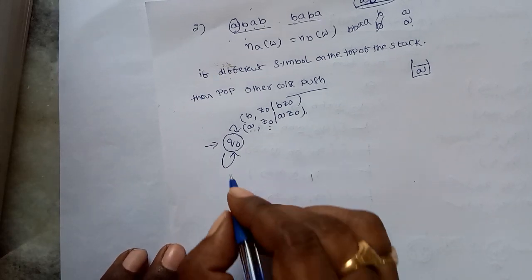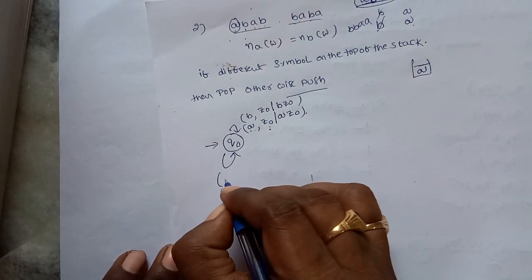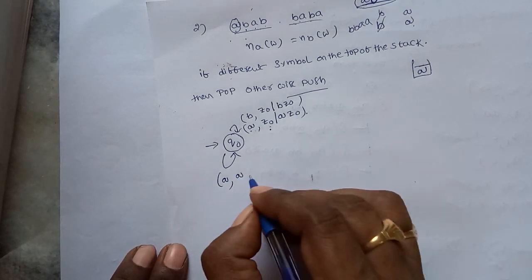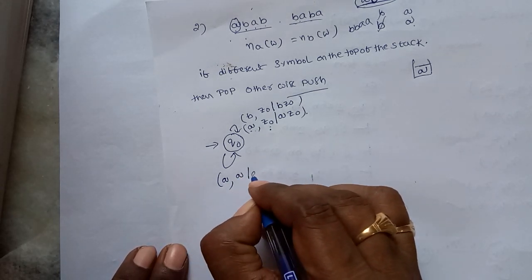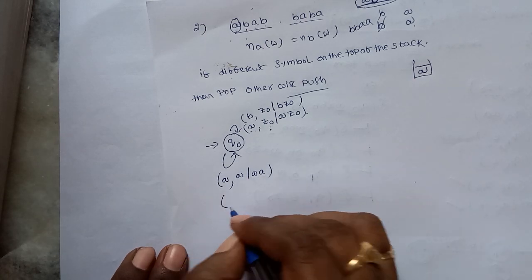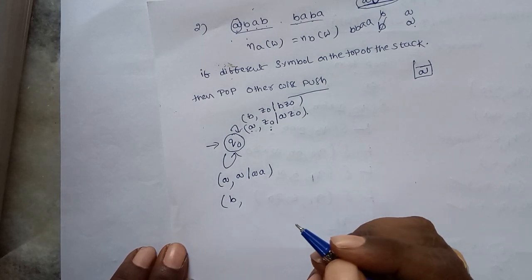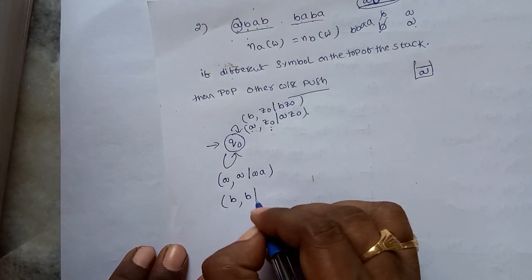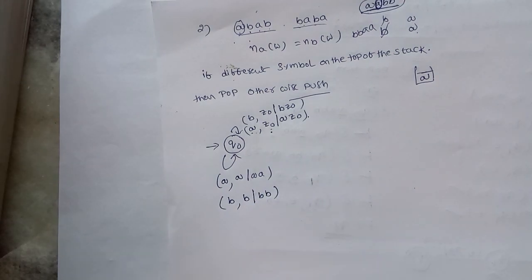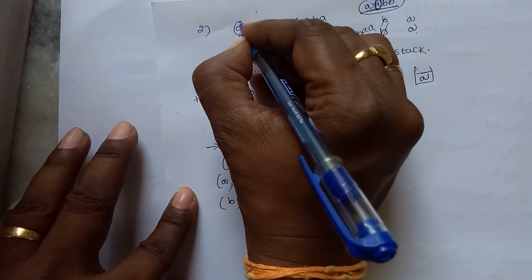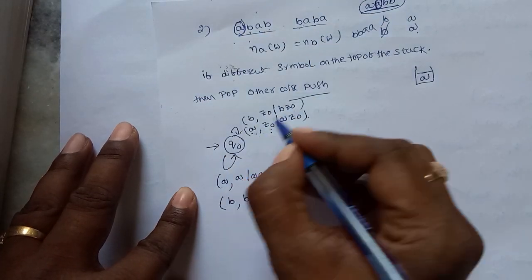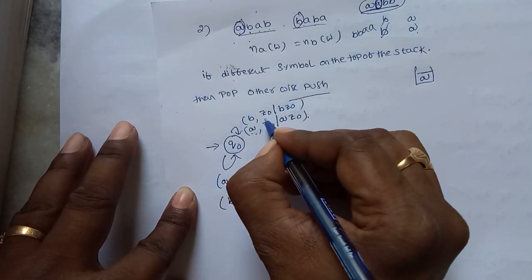The next case is, if A is the input symbol and the stack top is also A, then perform the push operation. Or if B is the input symbol and the top of the stack is also B, perform the push operation. I will consider all the cases. If it is starting with A, I push. If it is starting with B, perform push.